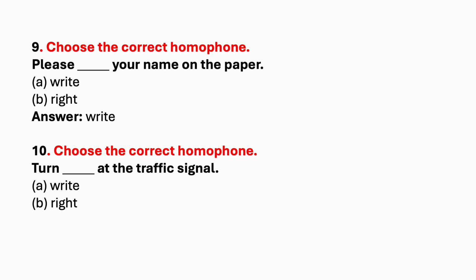Next one, turn dash at the traffic signal. Options are W-R-I-T-E, R-I-G-H-T. Which is the correct answer? Turn right at the traffic signal. R-I-G-H-T, right. Right side.